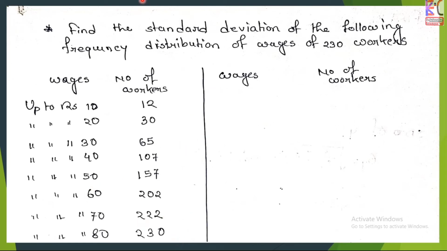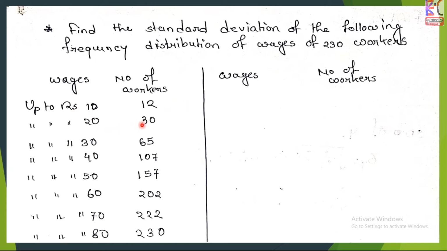Next, this is another example to find the standard deviation. The question is: find the standard deviation of the following frequency distribution of wages of 30 workers. That means this is the total frequency number. So here the classes are up to 10, up to 20, up to 30. Up to 10, the number of workers is 12.